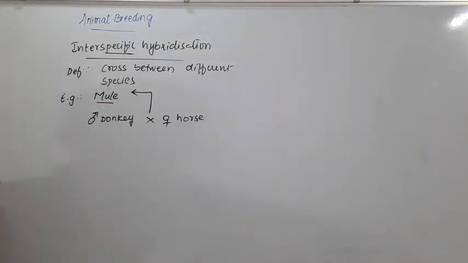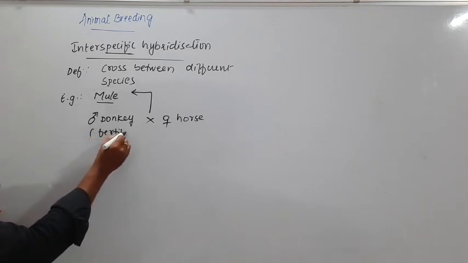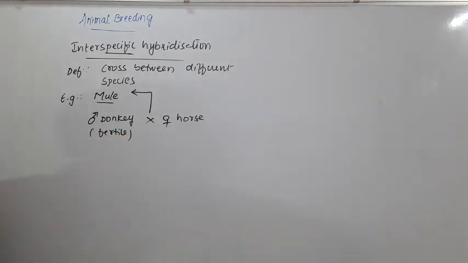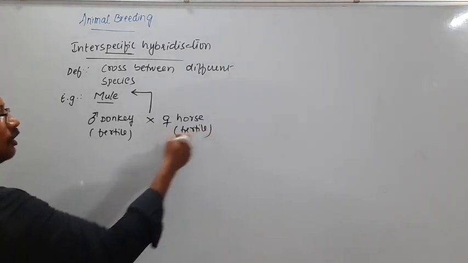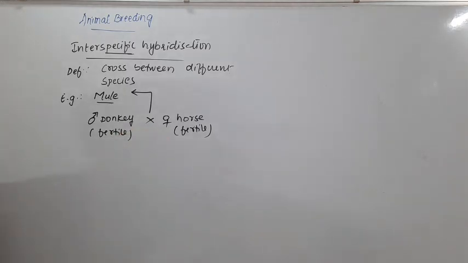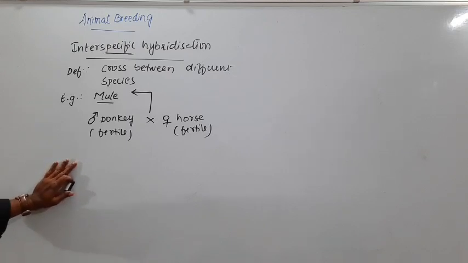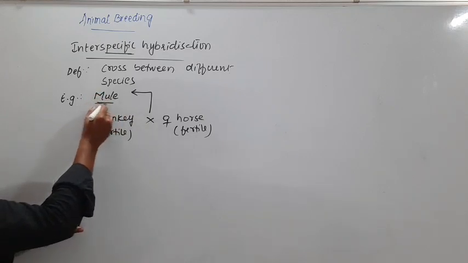Of course, the donkey is fertile, it has the capability of reproducing, and the horse is also fertile. These are closely related species, and when we crossed these two, it resulted in the production.